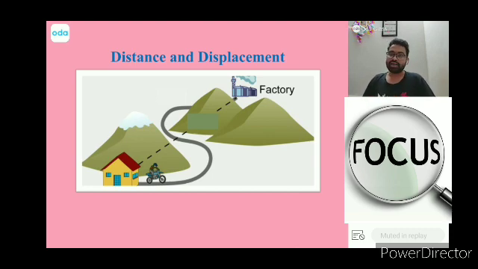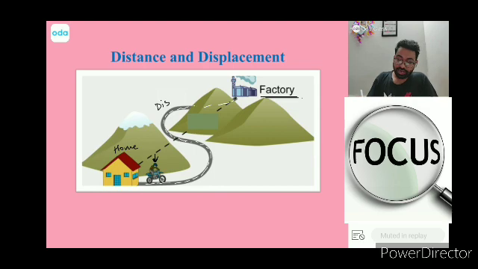Distance and displacement. If this motorcyclist wants to reach from his home to the factory where he works, he will generally take this path. He will take his motorcycle and he will move on this path, and this path that you see over here, what will it be called? Can you tell me in the chat box, please?